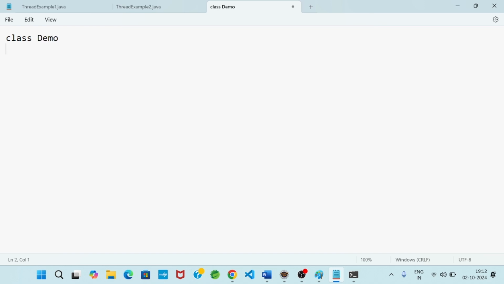Let's see a class demo. Now we will see a program, an example, on method synchronization. But without synchronization, first of all we will see what output we are getting. Then with synchronization we will see what output we are getting.